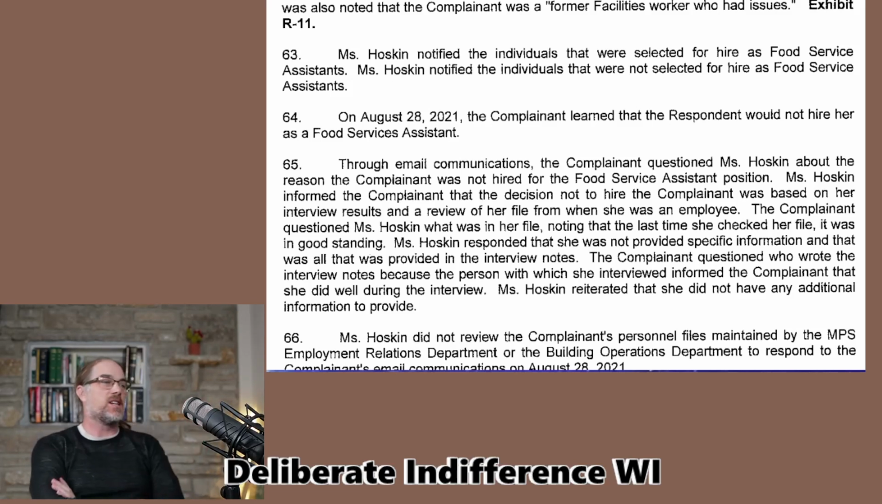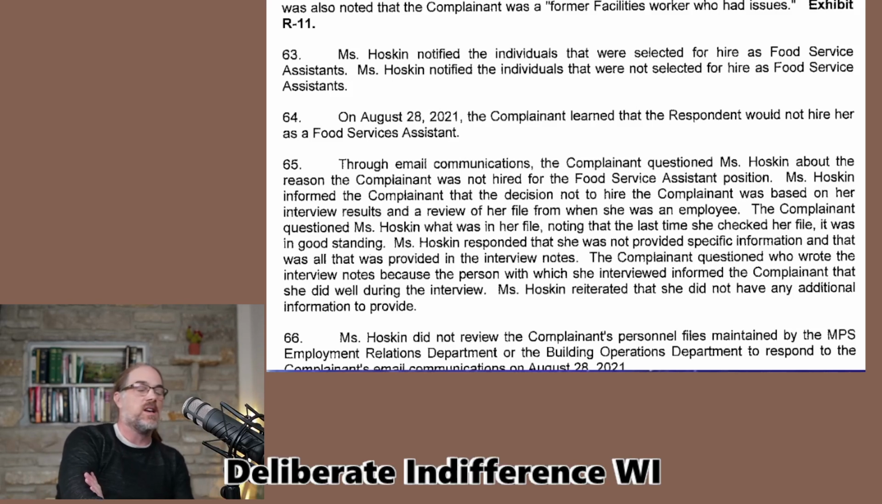Through email communications, the complainant questioned Ms. Hoskins. Even if you accept this paragraph is true, you would have to. It's kind of hard to accept this paragraph as true in the paragraph that I just read. But we'll see what happens. Ms. Hoskins informed the complainant that the decision not to hire the complainant was based on her interview results and a review of her file from when she was an employee.